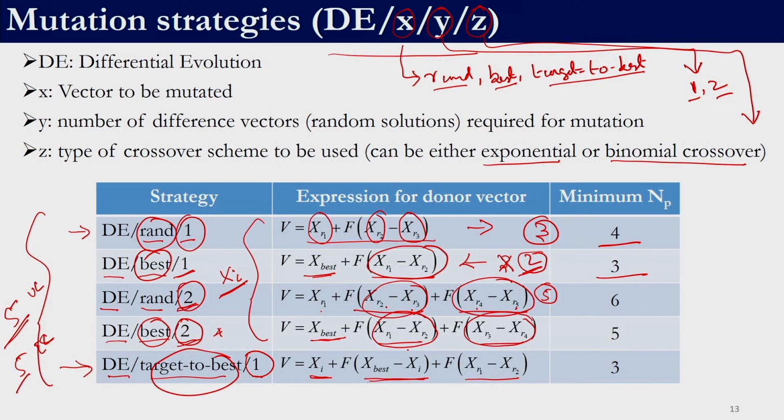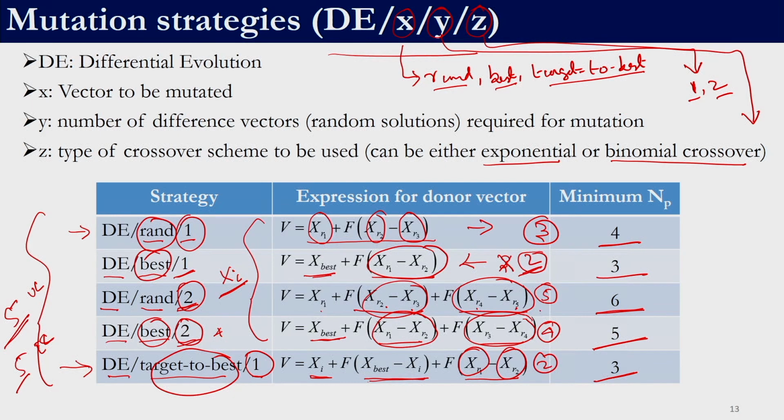So, including the population member which is to undergo mutation, we will require 6 members in the population. Here again we have 4 randomly selected solutions. So, the population size has to be at least 5, right. In this case we require only 2 random solutions. So, the population size has to be at least 3, right.